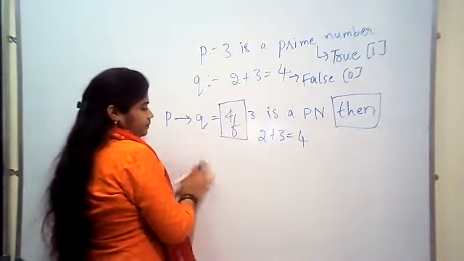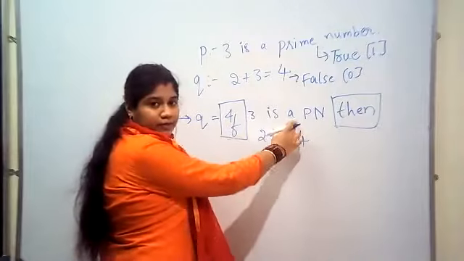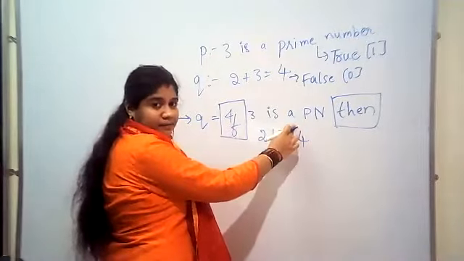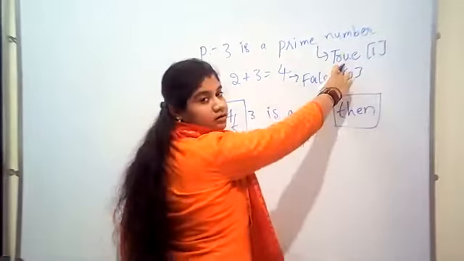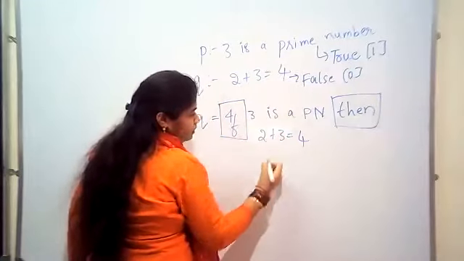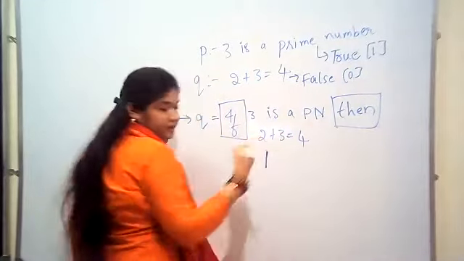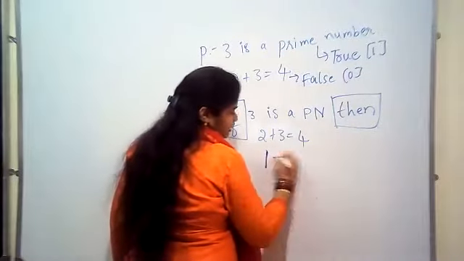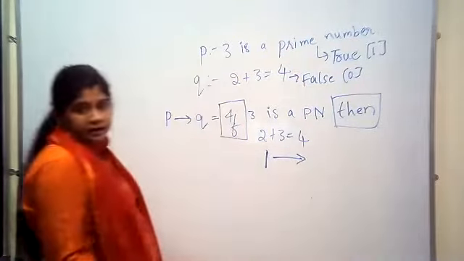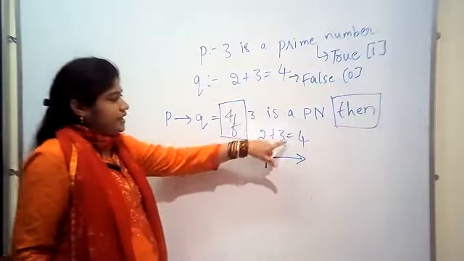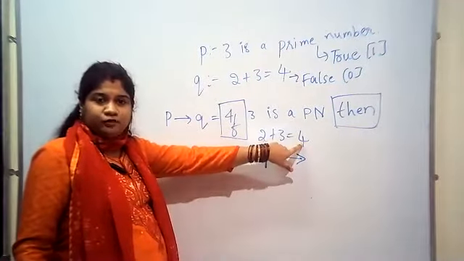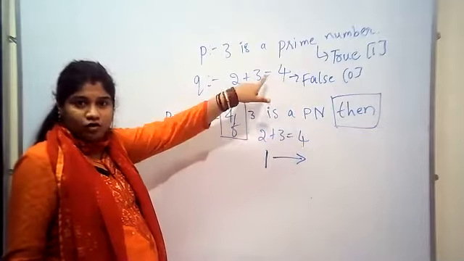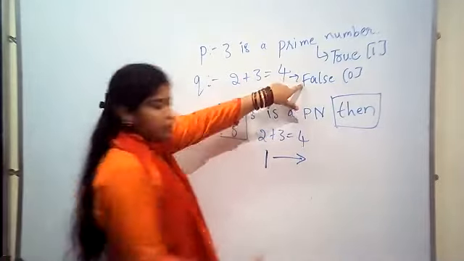Okay, wait. Whether 3 is a prime number, we need to judge. Whether 3 is a prime number? True. Yes, it is a prime number. Then the if-then, put the arrow symbol. 2 plus 3 is 4. Whether 2 plus 3 is 4? False. False is 0.